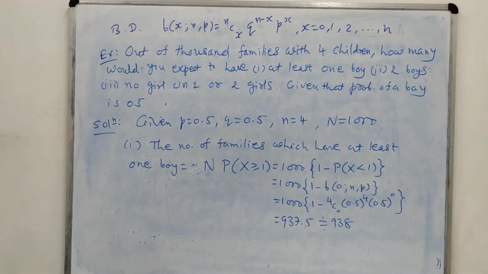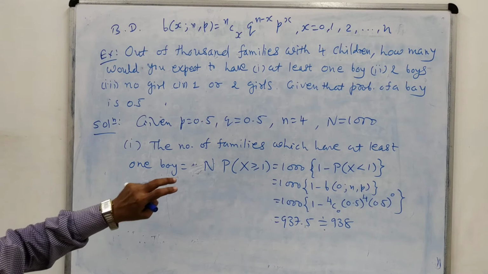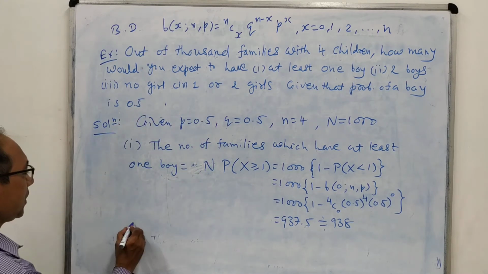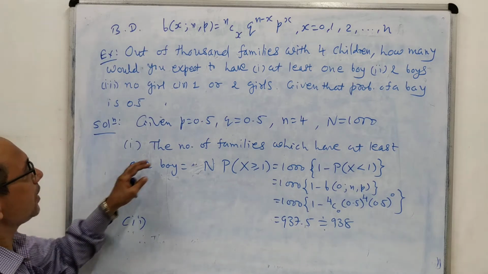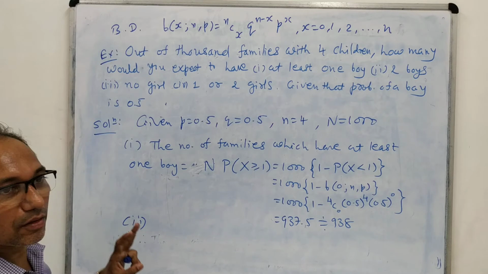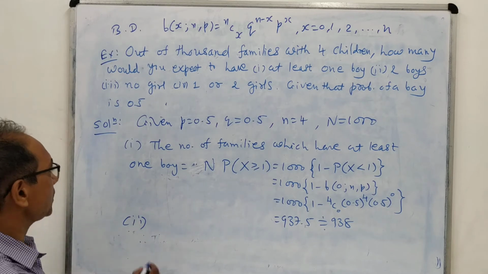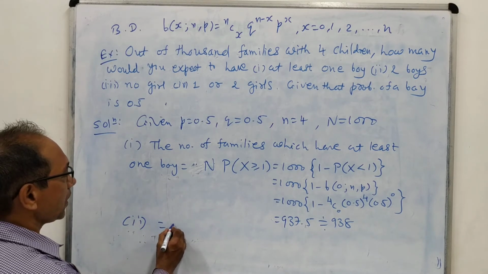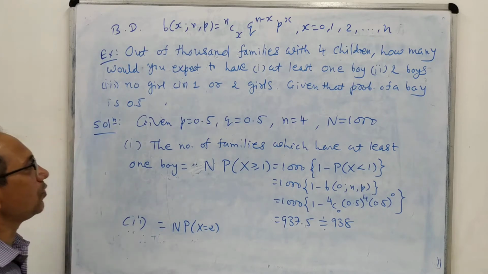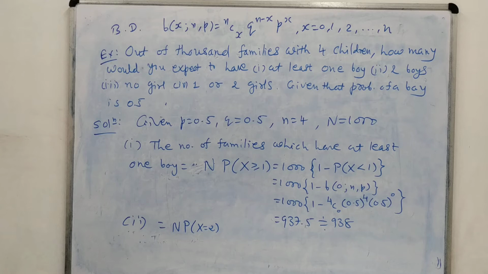Now let us proceed to the second part: two boys. The number of families which have two boys is equal to capital N into the probability of capital X equal to 2, exactly X equal to 2. Two boys means it will have two girls.